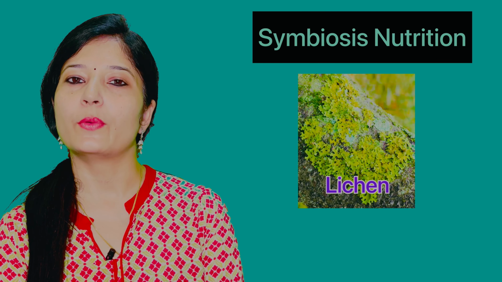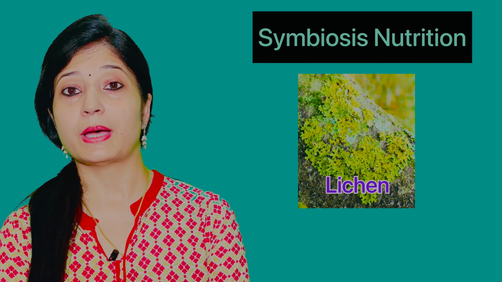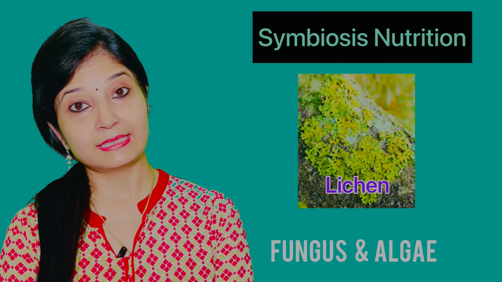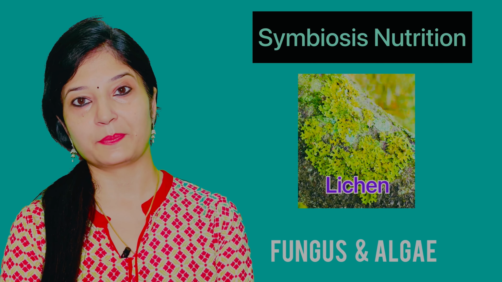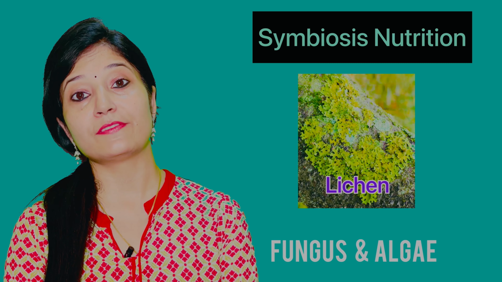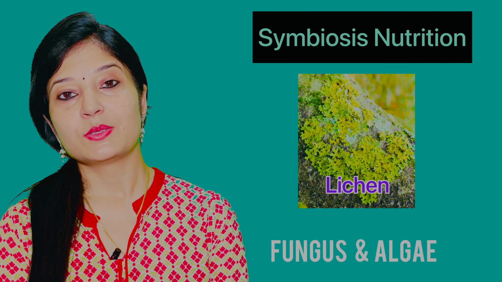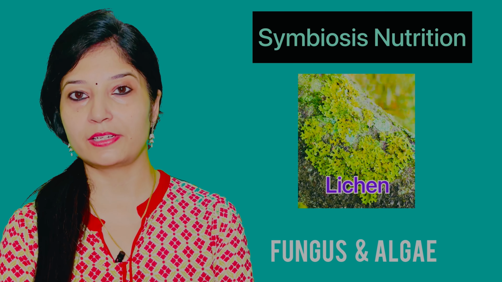Now let's discuss our next mode of nutrition, that is symbiosis. Lichens are a very amazing example of this. Lichens are composed of two organisms, fungus and alga, where the alga, which is green in color, prepares food for the organism and the fungus shares that food, and in turn it gives protection, shelter and nutrients to the alga. So lichens are a very nice example of symbiotic nourishment.